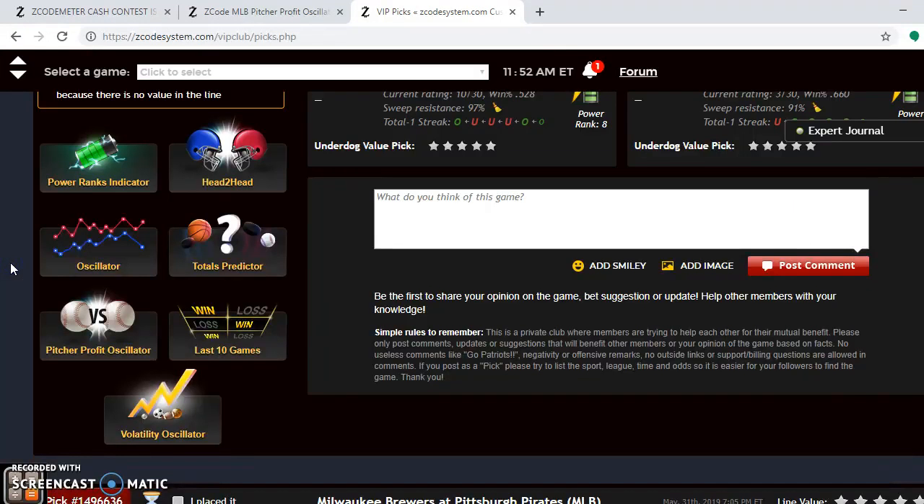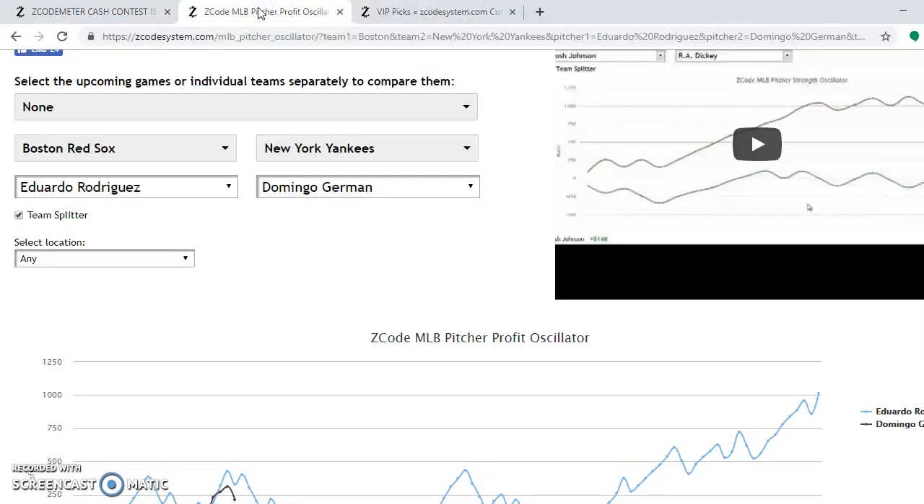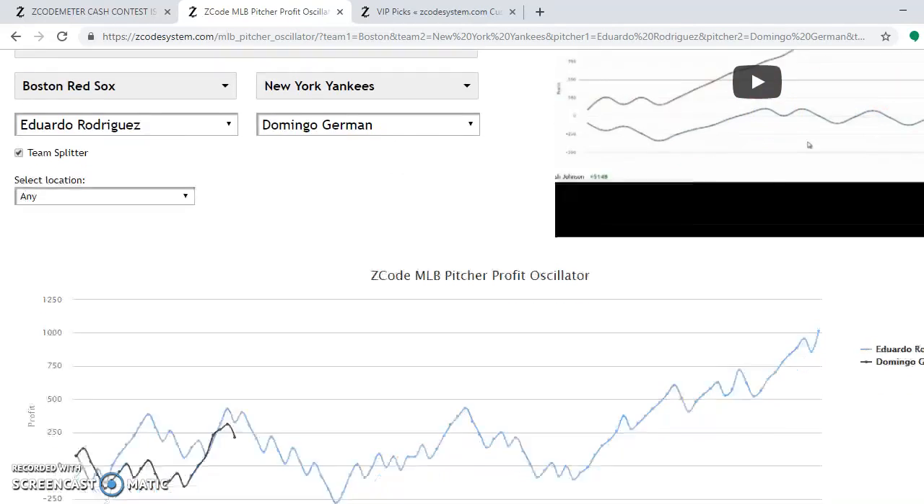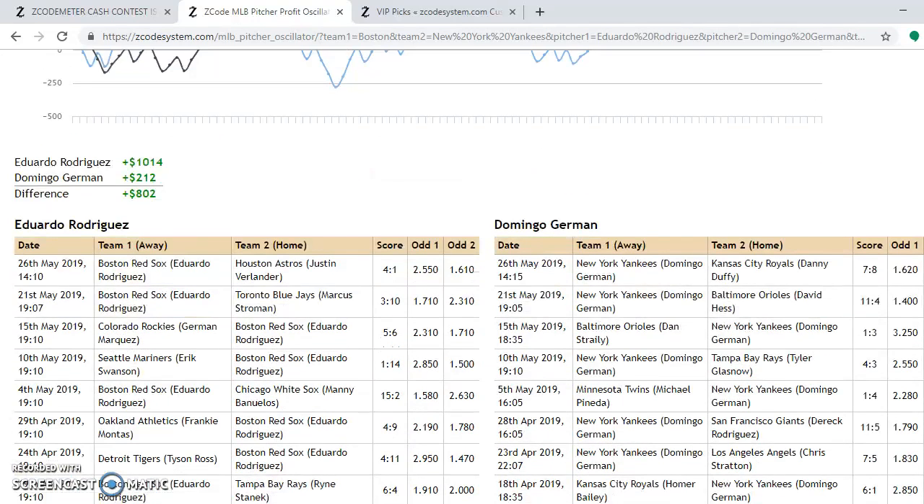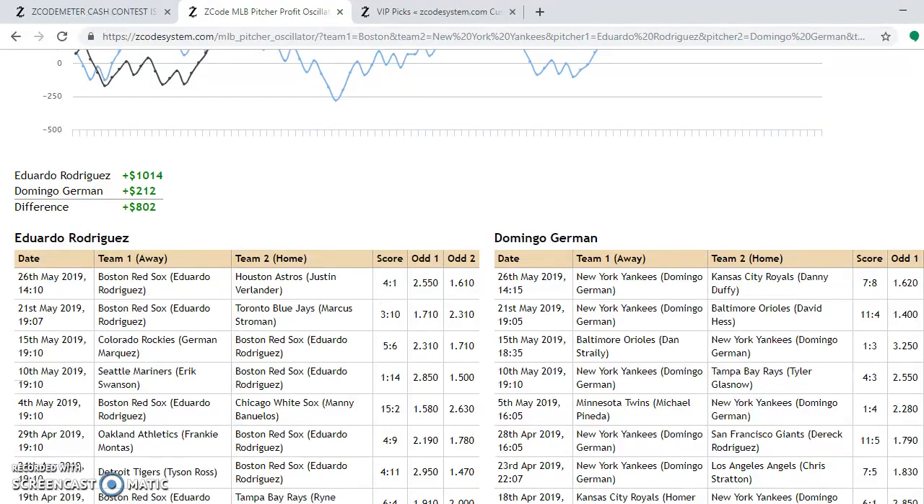Now, you can also look at the pitcher profit oscillator. If you go to the pitcher profit oscillator, I have it up right here, all you need to do is put in the teams. I have Red Sox and Yankees, and put in the starting pitchers. Friday's matchup is Eduardo Rodriguez versus Domingo German. If you go down through here, you will see the profit margin. Excuse me, that is Rodriguez at plus 1,014, and German is at plus 212. So you can see a big advantage here for Rodriguez.